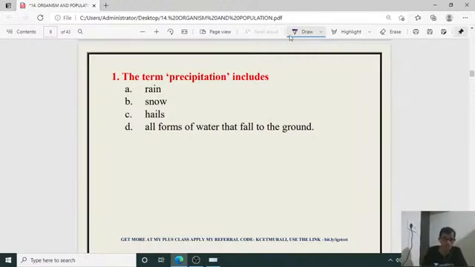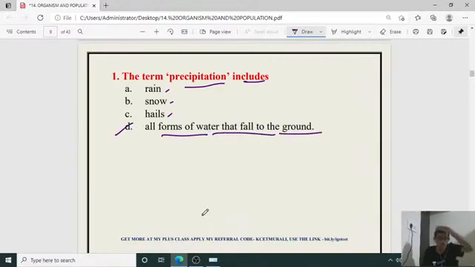So the first question now. The term precipitation includes what? What is meant by precipitation? Rain, snow, hail, or D, all forms of water that fall to the ground. So that is going to precipitate on the surface of soil, and also on the surface of plants and animals. That is what precipitation means. Yes, the right answer is D for question number one.